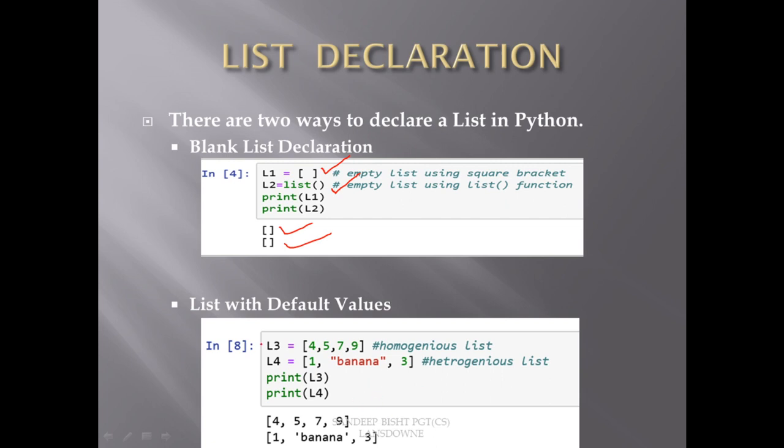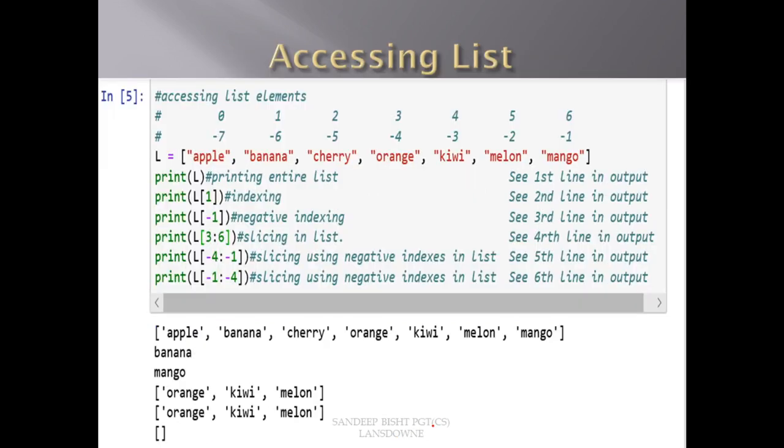So here you can see L3 and L4. L3 is a homogeneous list because all the elements are of the same type, that is integer, and L4 is a heterogeneous list because two of its elements are integers and one is a string. So you can see this is a homogeneous list and this is a heterogeneous list.